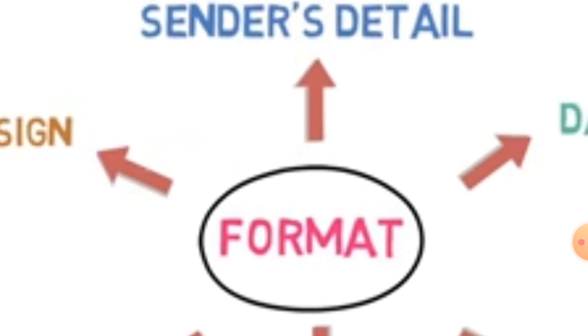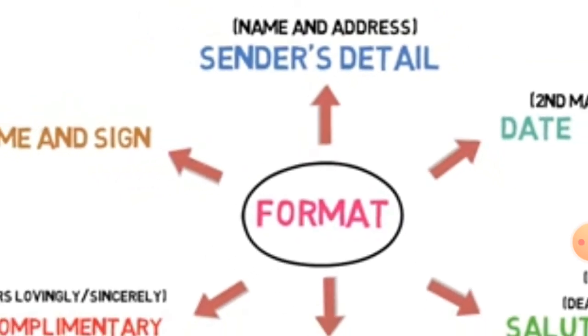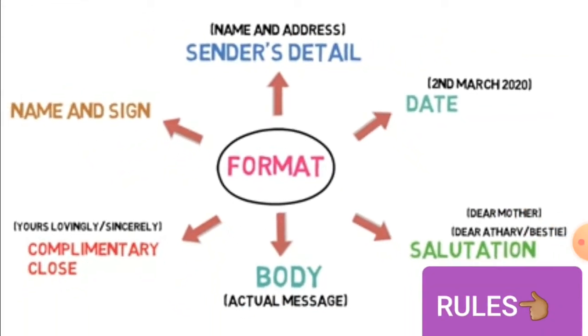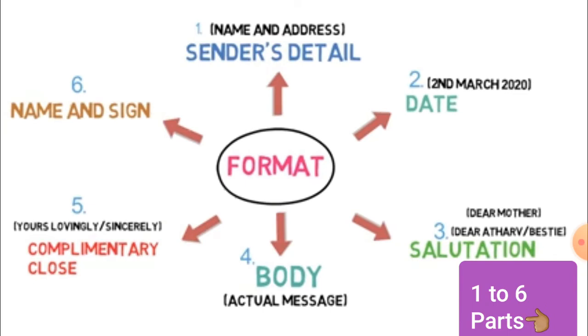That is more preferable than writing your own name, because in the board exams it is not allowed to write your names. So this is the entire format, the 6 portions of the way in which we write the informal letter: 1, 2, 3, 4, 5 and 6.